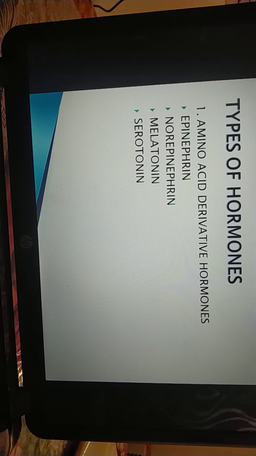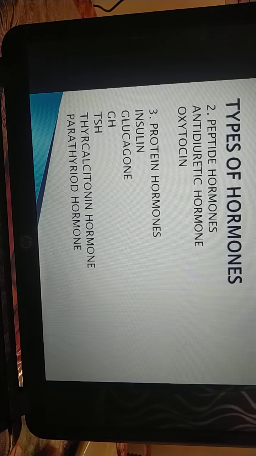Now epinephrine and norepinephrine are derived from the amino acid known as tyrosine. Tyrosine is the source for the formation of epinephrine and norepinephrine. And melatonin and serotonin are derived from tryptophan. Tryptophan is responsible for the formation of melatonin and serotonin.